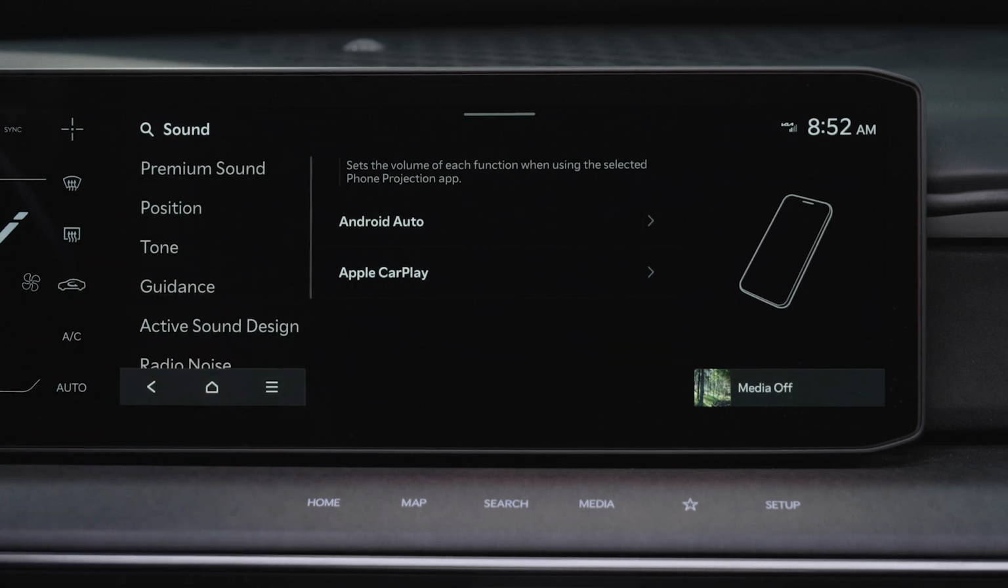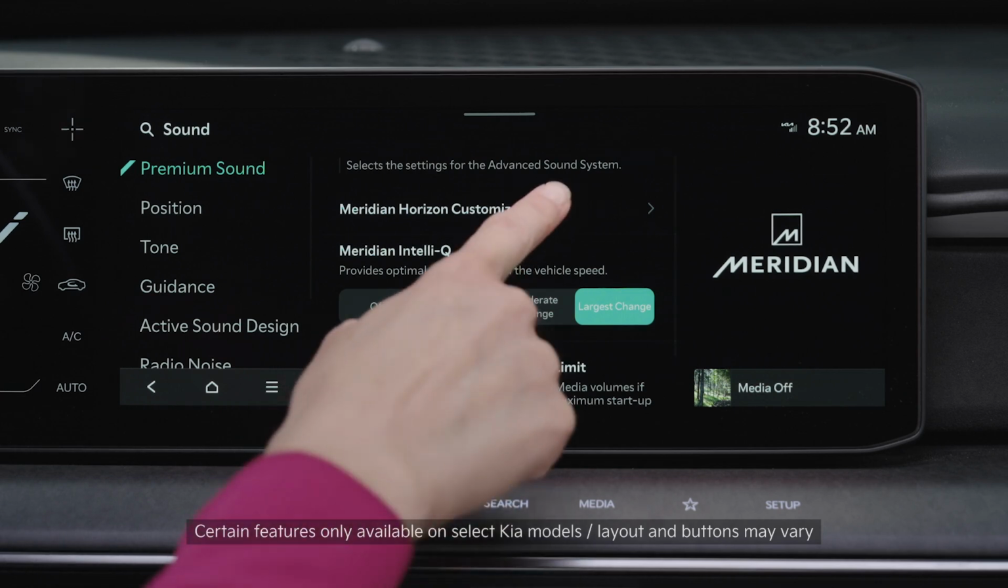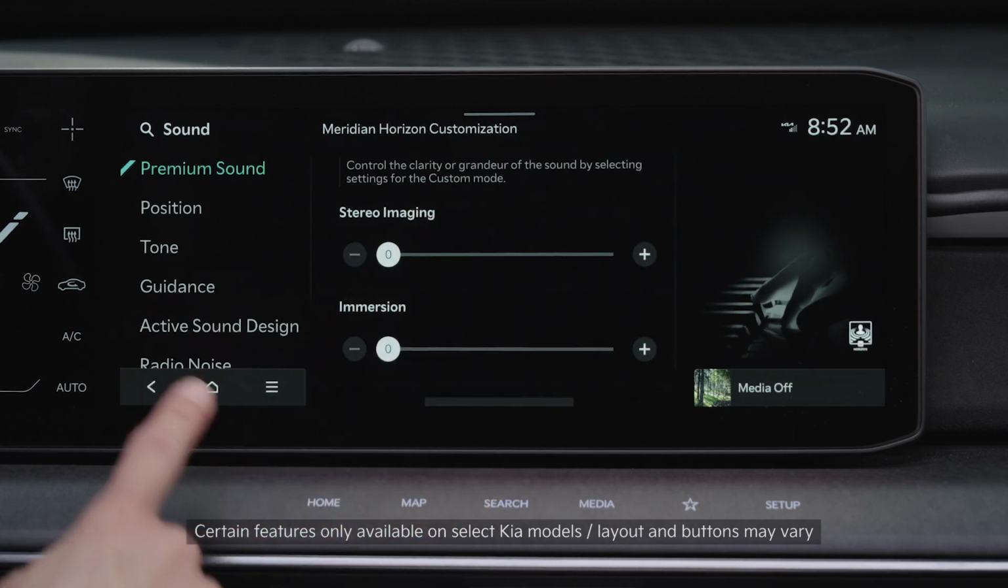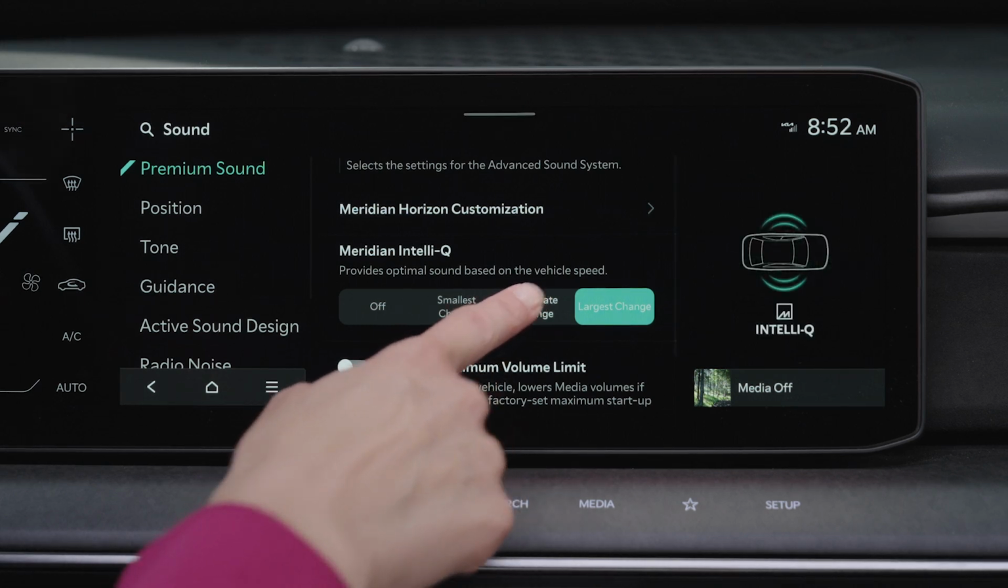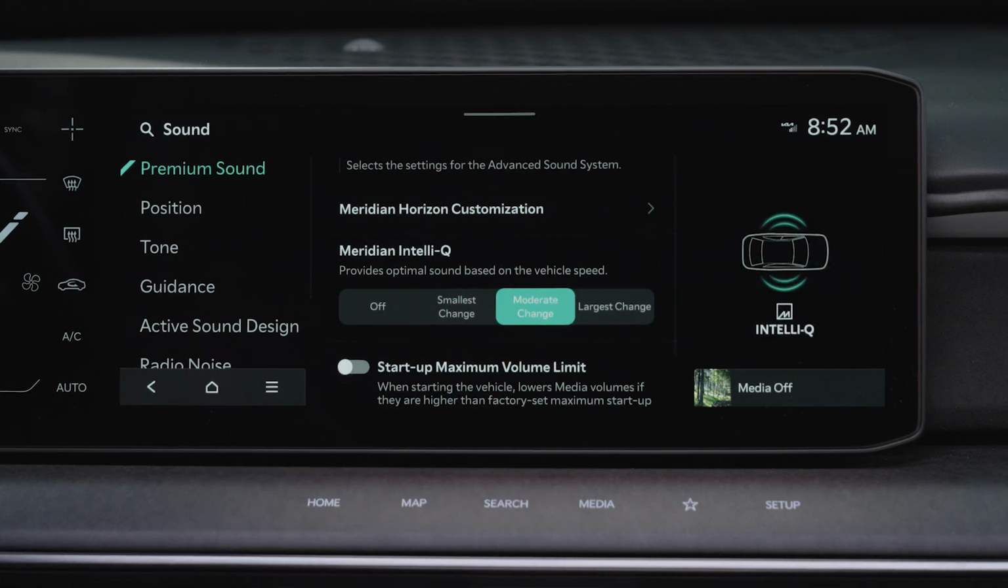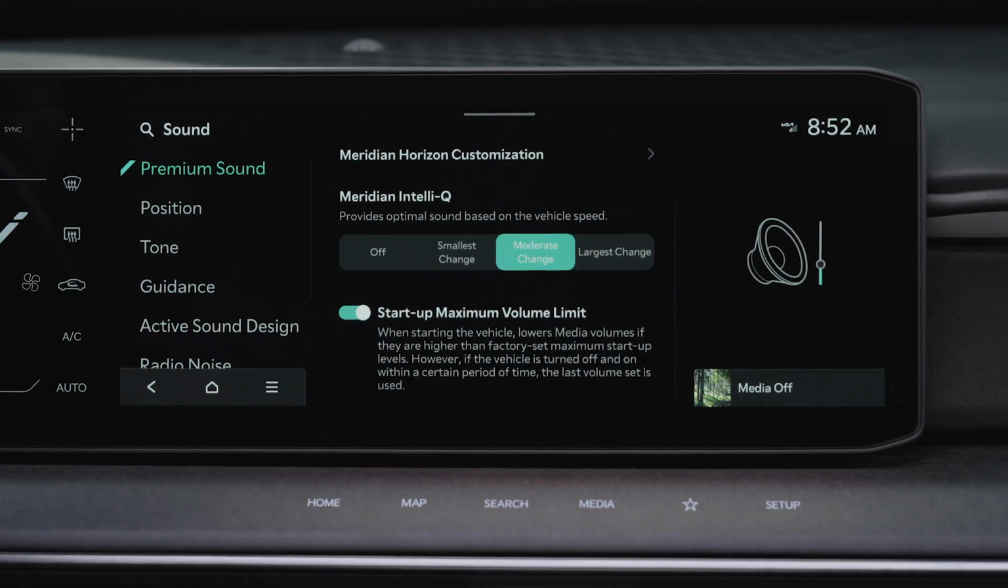Premium sound features can include Meridian Horizon Customization, Meridian Intelli-Q, and Startup Maximum Volume Limit, and several others. You can adjust each to meet your personal preferences.